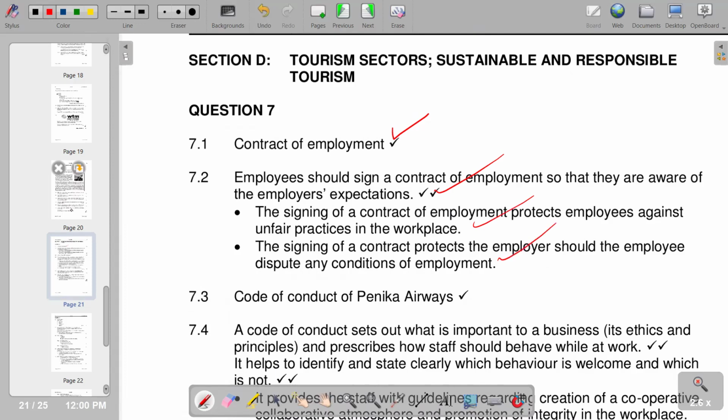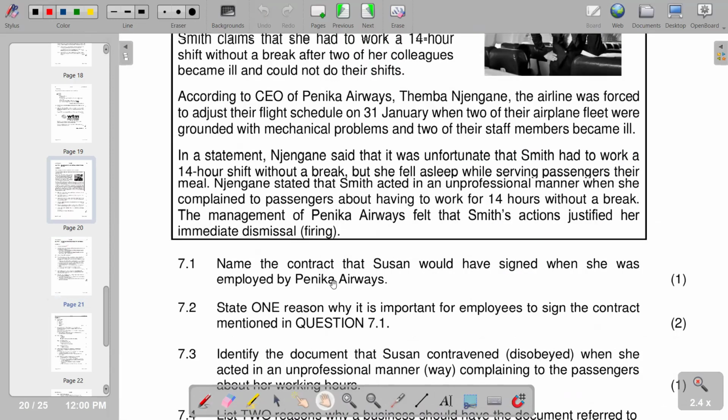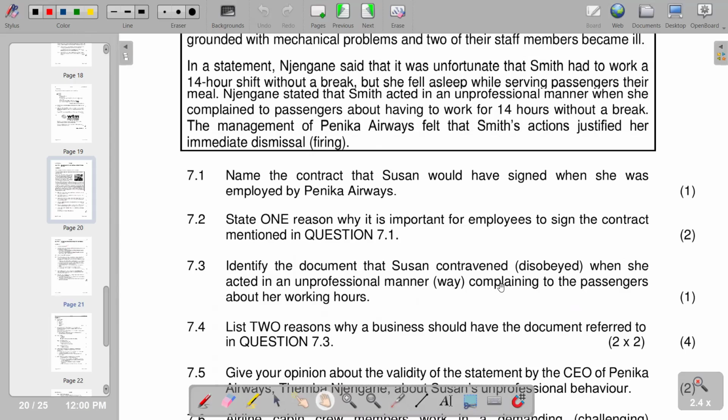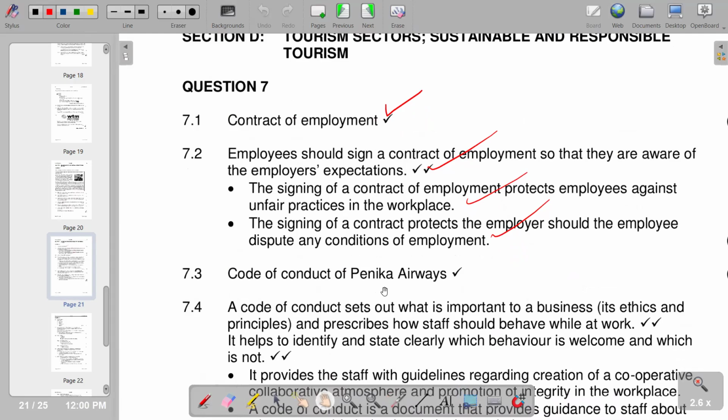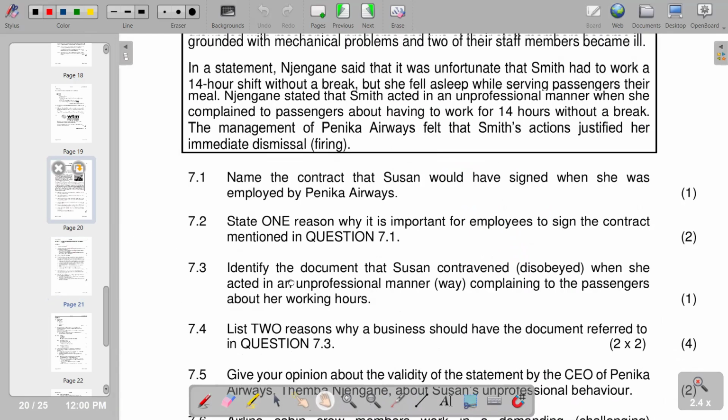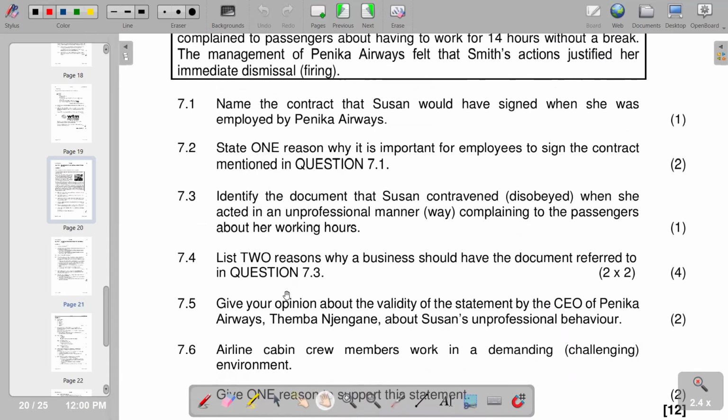Then we go and see the next question: identify the document that Susan contravened, disobeyed, when she acted in an unprofessional way, complaining to the passengers about her working hours. So you'd see that this is the code of conduct, since Susan had to complain to passengers, which she was not supposed to do. So we are saying it's the code of conduct of Penica Airways. That is the document that was contravened or disobeyed.